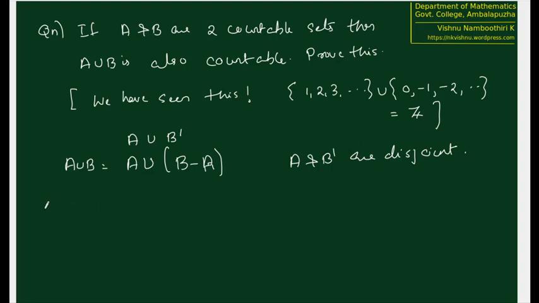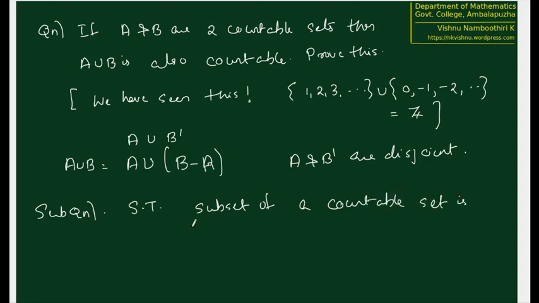So, sub question: show that a subset of a countable set is countable. It is not necessarily going to be countable in the strict sense, because we want a countable set to be an infinite set. It can be a finite set also. So this is a sub question we want to establish.